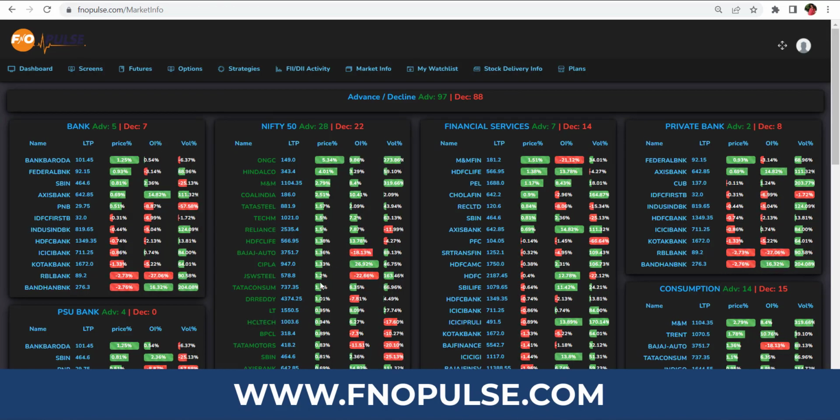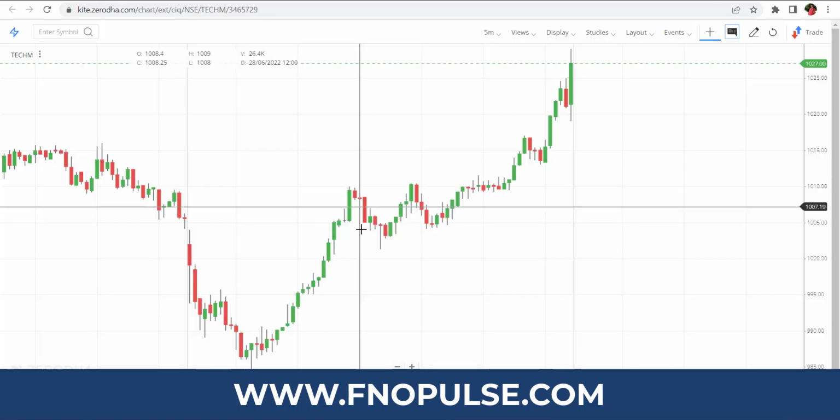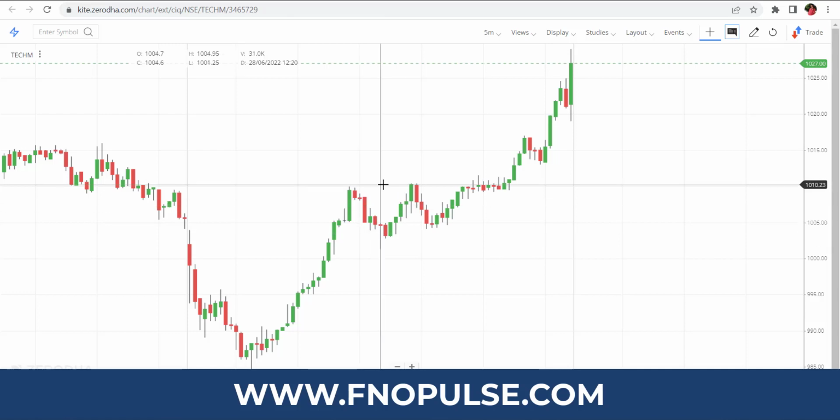Whenever you see a 1% change in price change, and OI also, there will be a good result. You can see a 7% change in Techcom. So there is a good profit taken today in Techcom.